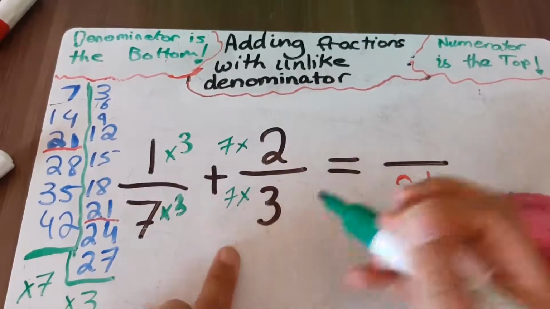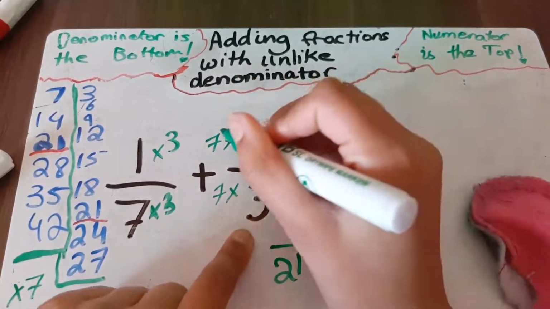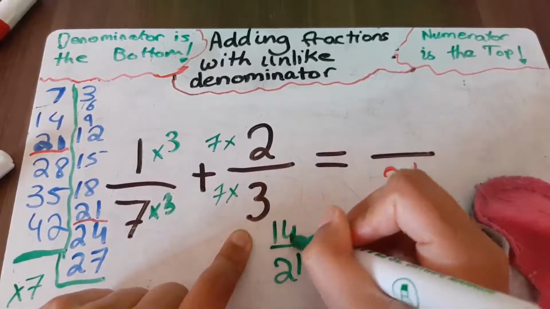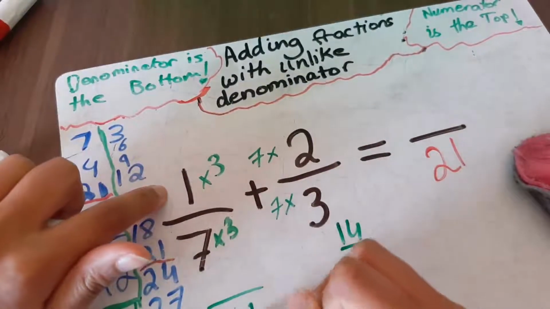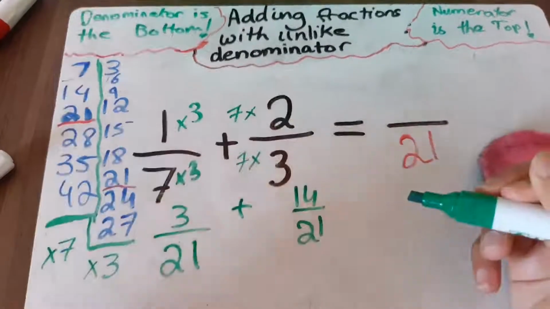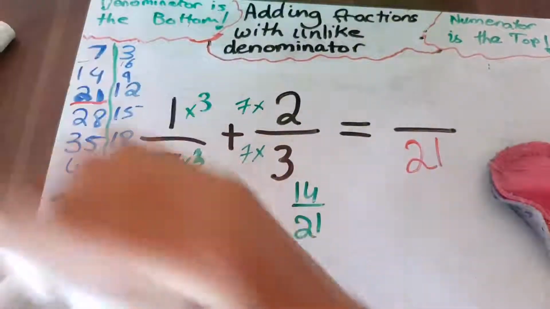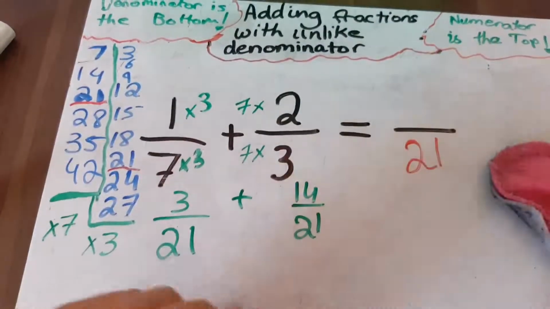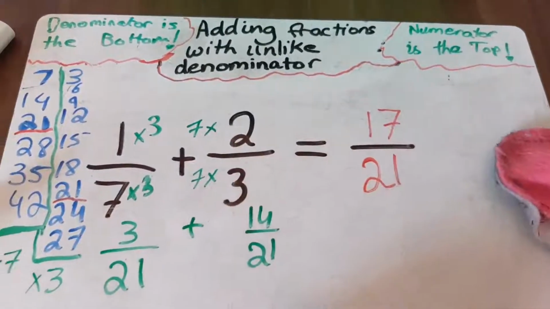Okay, so basically we have to multiply them both and we do the same one here. So 7 times 3 is 21, so this is for this fraction. We will do 7 times 2 is 14. Over here, that will be already multiplied. And 3 times 1 is 3. And now it's way easier to add them together. So, we have 3 plus 14 is 17. And that is how you do it.